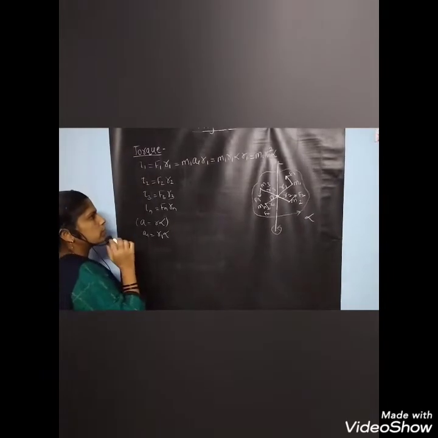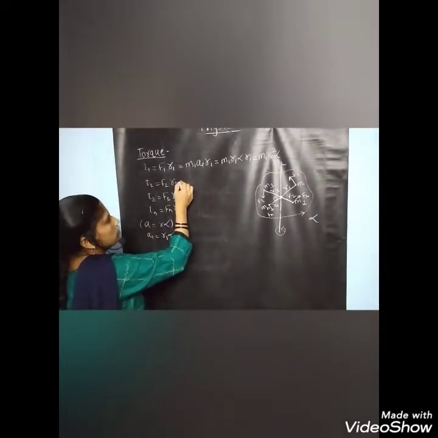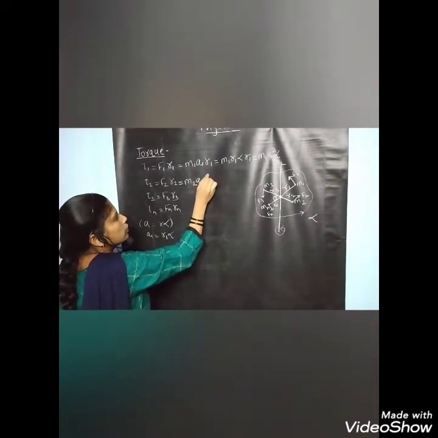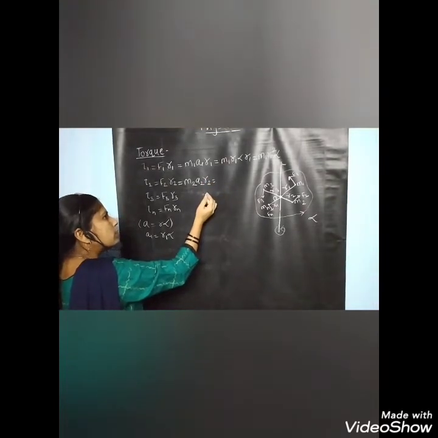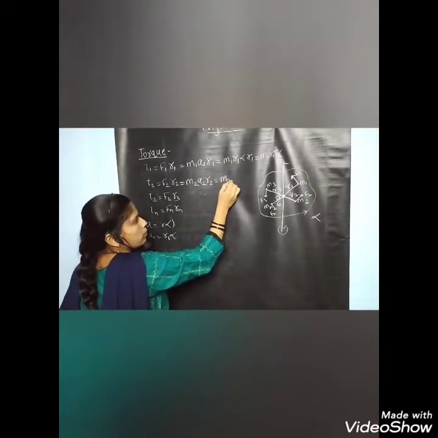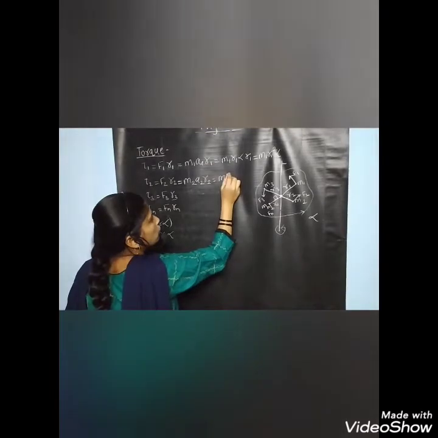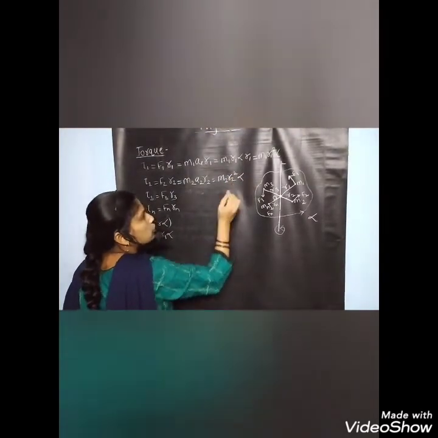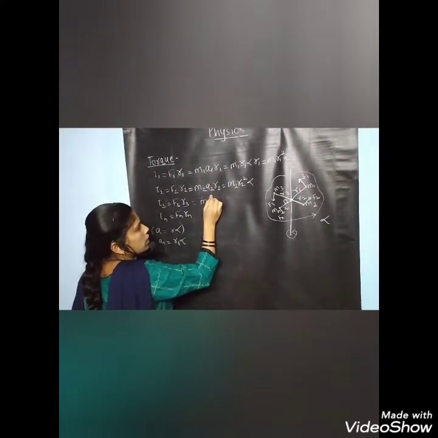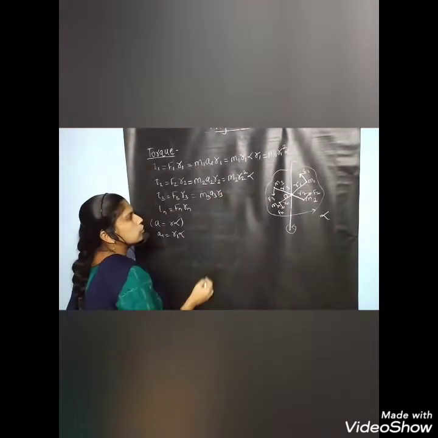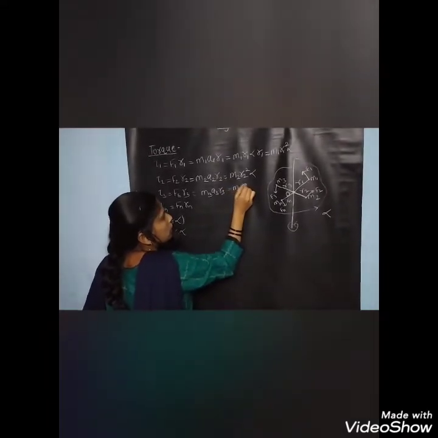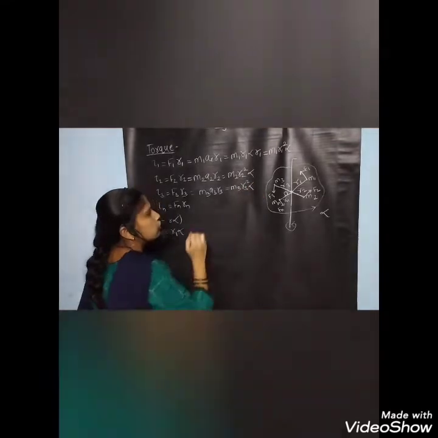Similarly, τ2 is given by F2 into R2, which is M2 into A2 into R2, and this becomes M2 R2 square into alpha. τ3 is equal to M3 A3 into R3, which is M3 R3 square into alpha.